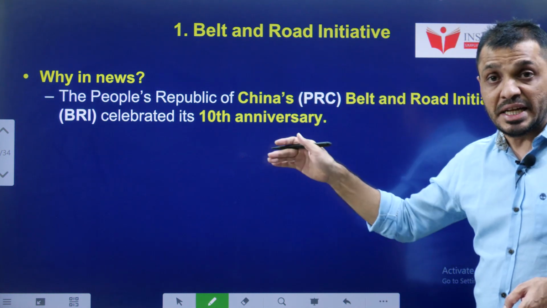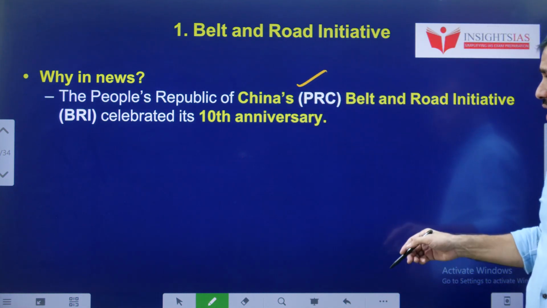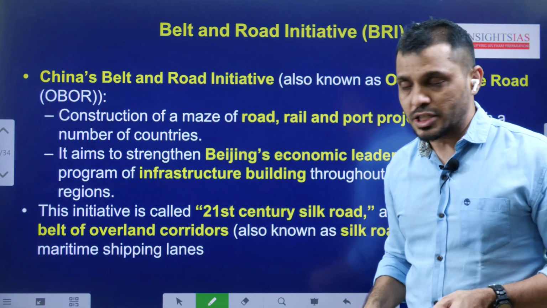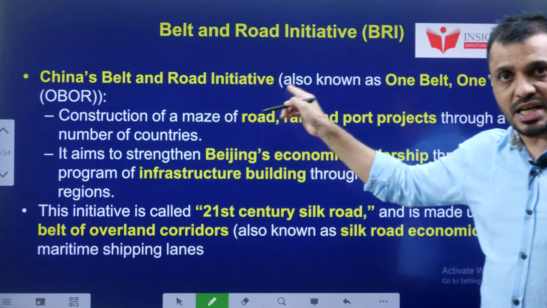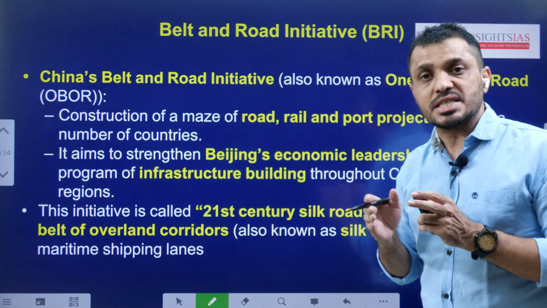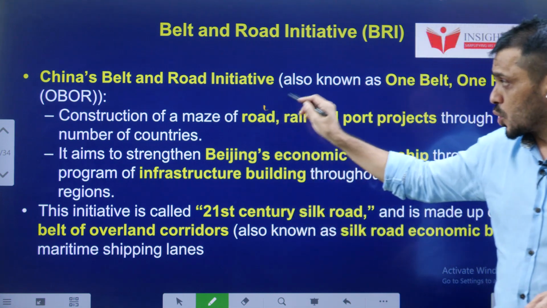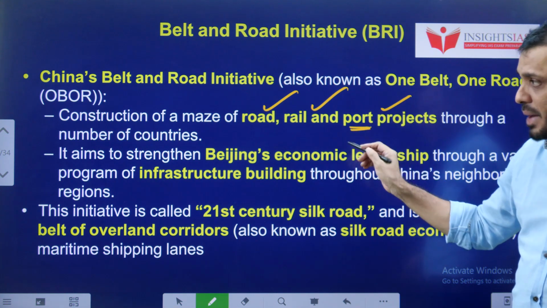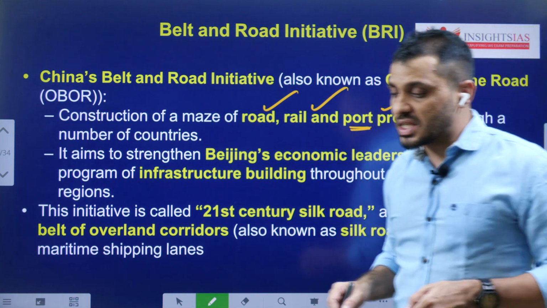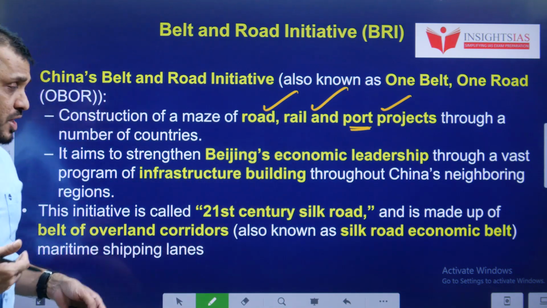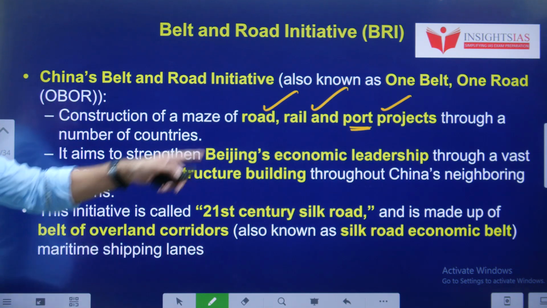You know that. So these are various photographs related to this Belt and Road Initiative, an initiative from the People's Republic of China. Recently it celebrated its 10th anniversary, which is why we are discussing it in today's class. And China's Belt and Road Initiative includes what? It includes various infrastructure projects such as roads, rails and ports projects, especially maritime connectivity.